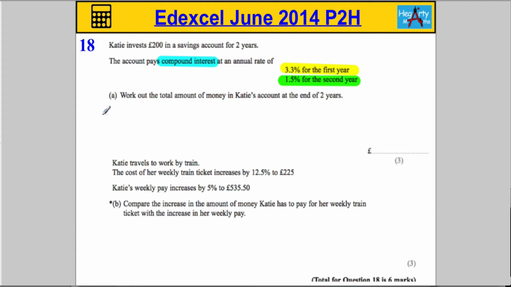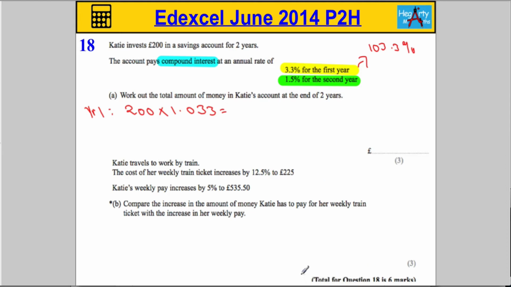So let's work out the end of year one. How much is she going to have? She's going to have £200 and she's going to have an extra 3.3%. So in other words, she's going to have 103.3% of what she had. Now, 103.3% written as a decimal is going to be 1.033. So we can convert that into a decimal multiplier to get our answer nice and easy.